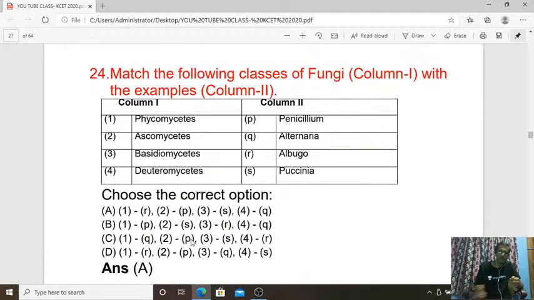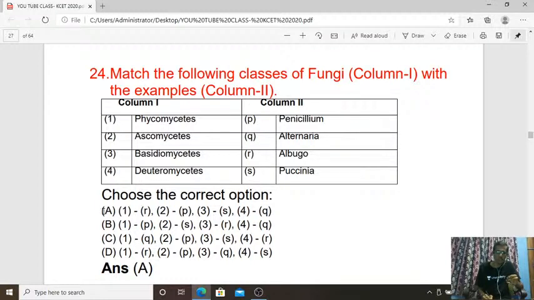Then 24. Match the following classes of fungi with examples. In the first column they gave fungi classes, in the second column they gave the examples. So the answer is A. Phycomycetes, that is Albugo. Second, Ascomycetes, that is Penicillium.